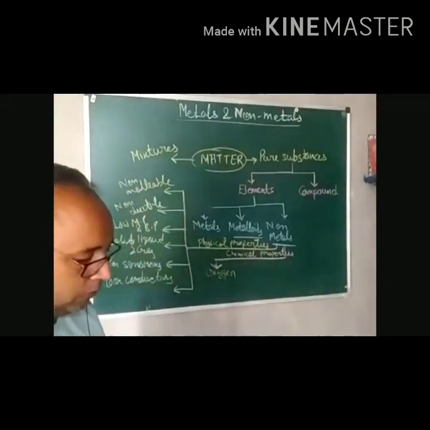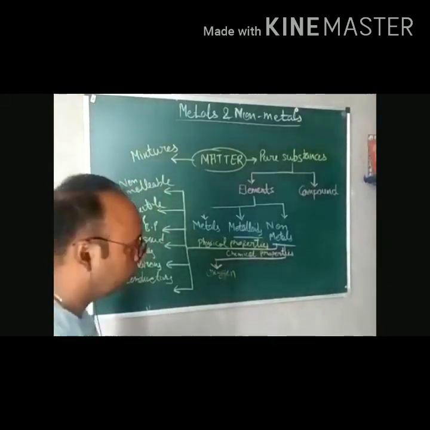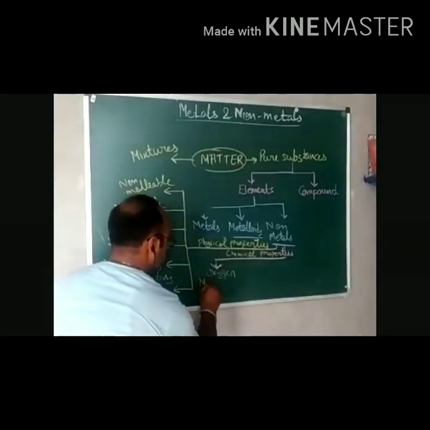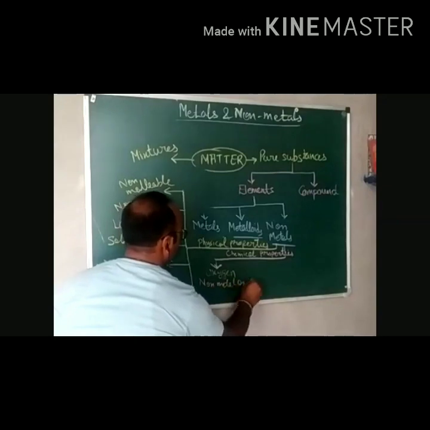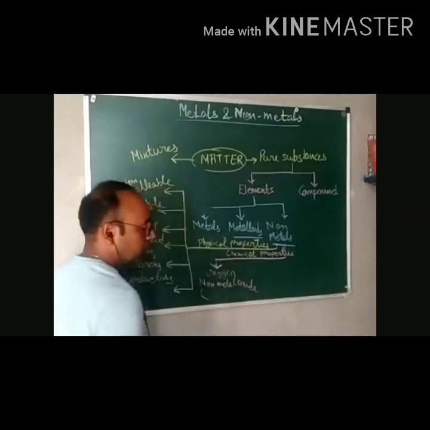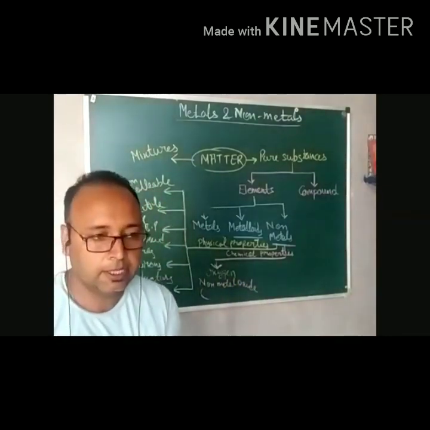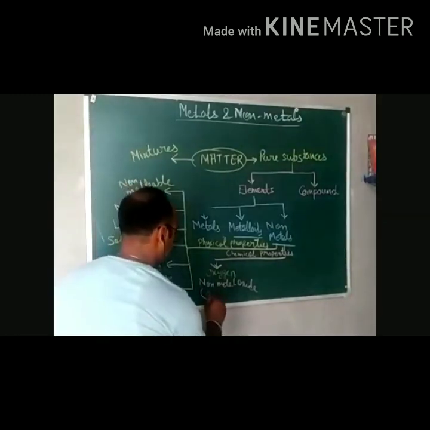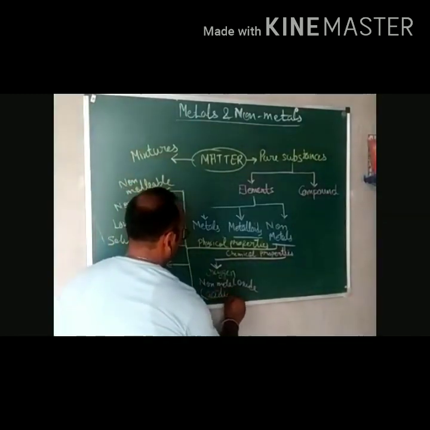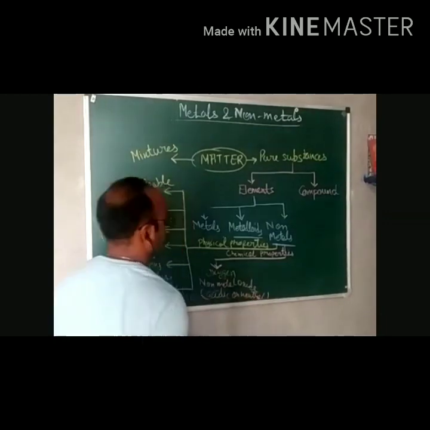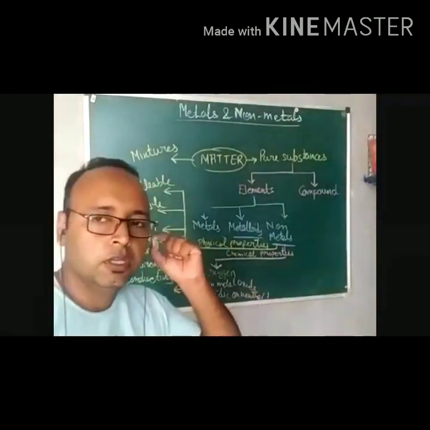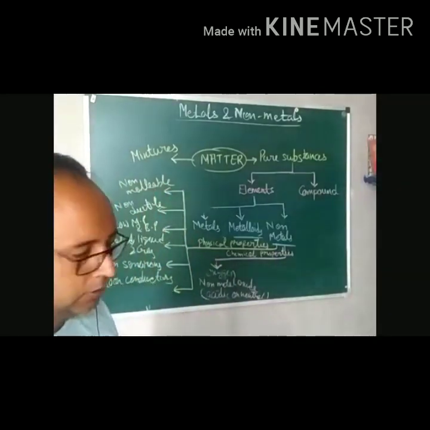When they react with oxygen, they form non-metal oxide. Now these non-metal oxides are generally acidic or sometimes may be neutral, right? With oxygen they form non-metal oxide.